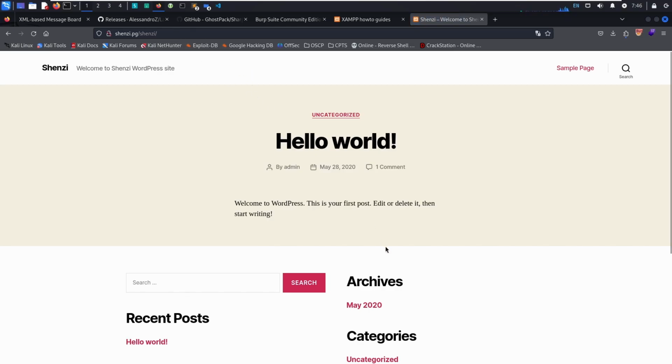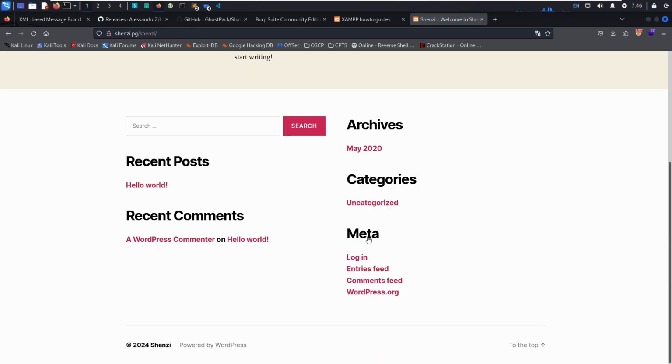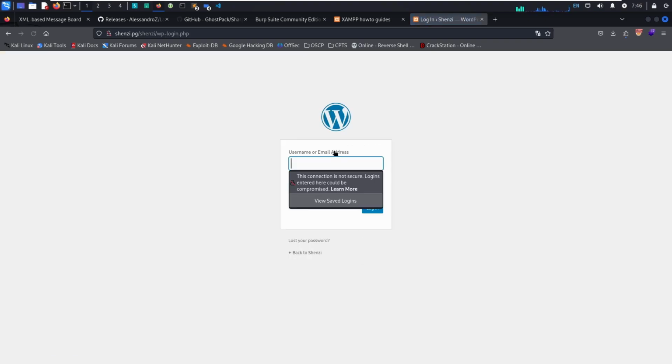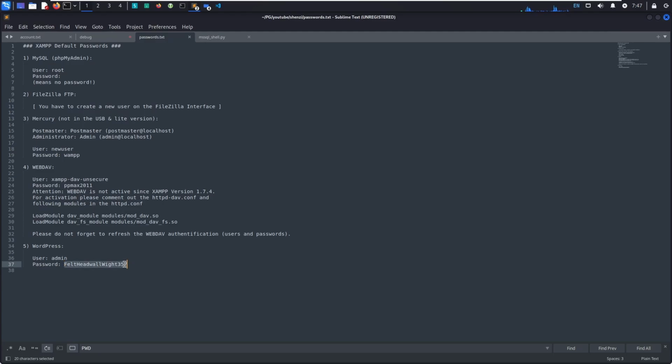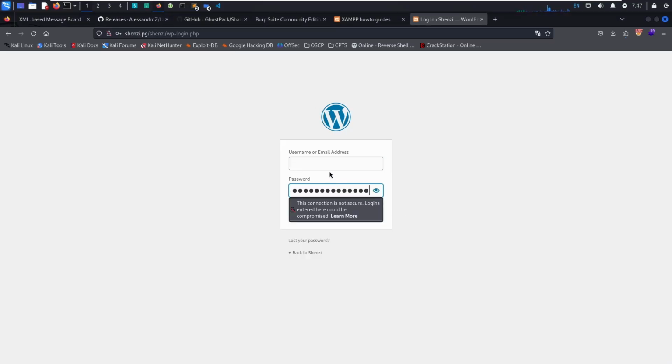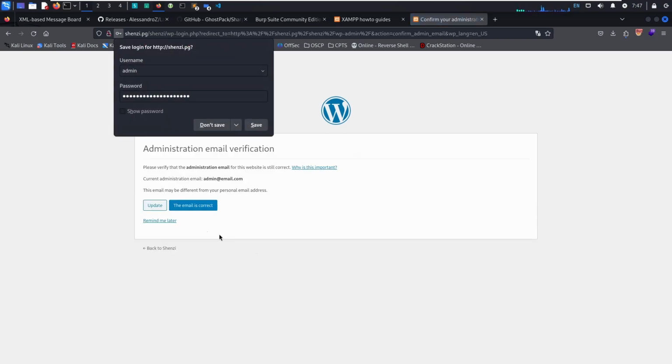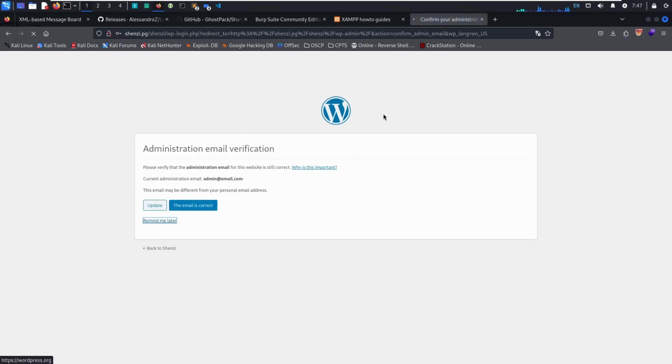Alright, so it takes us to this page. Scrolling down in meta, let's see if we can log in. Let's see if this is a dead link. No, it looks like we have access to a WordPress page. So let's go back to that file, copy this password, paste it in. Let's see if it works. And it looks like we have admin access to this WordPress page.